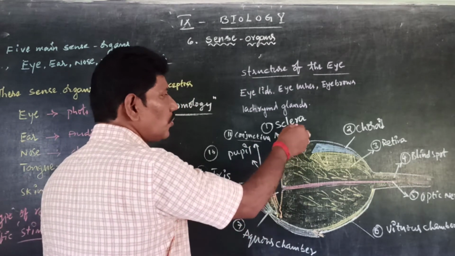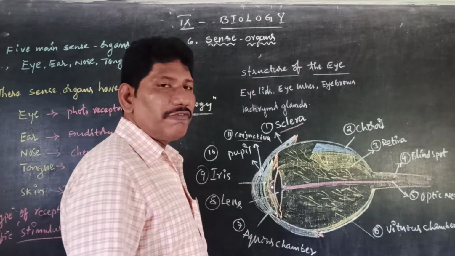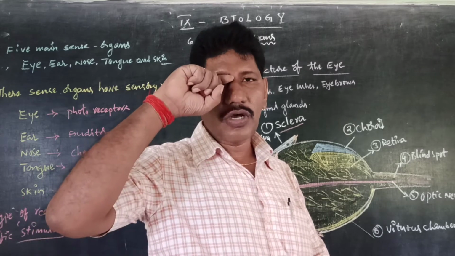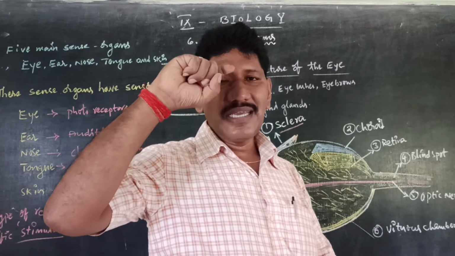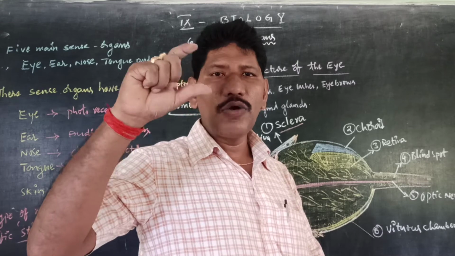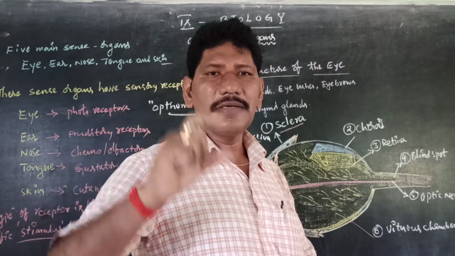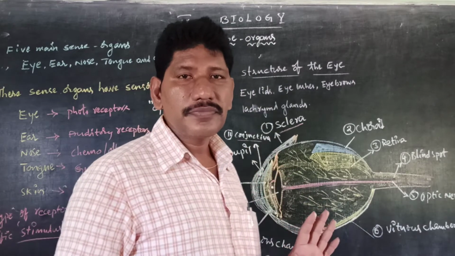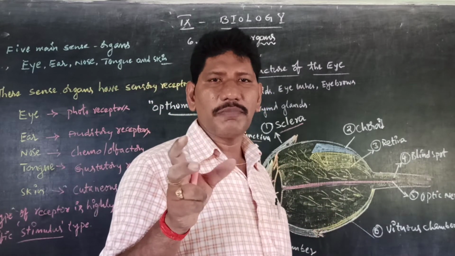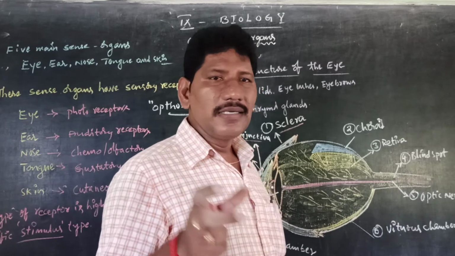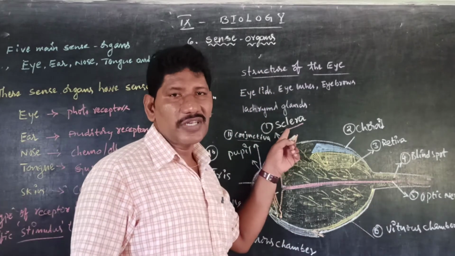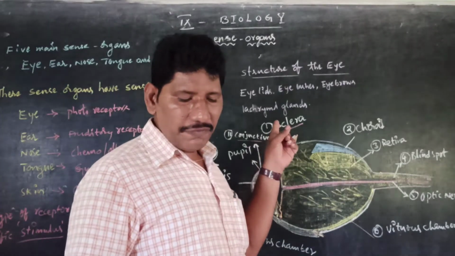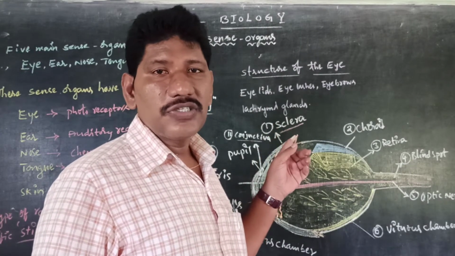The sclera is the first and foremost layer, which protects the eye from mechanical injuries. If any sharp object hits the eye unknowingly or suddenly, our eye should not be damaged, because we have external protection against mechanical injuries, a physical barrier, in this sclerotic layer or sclera. So the sclerotic layer is a thick, tough, fibrous and non-elastic structure.